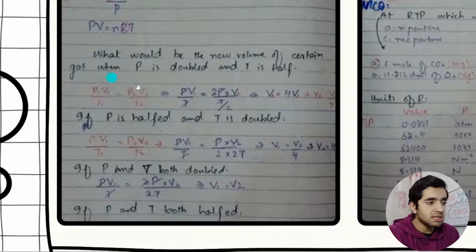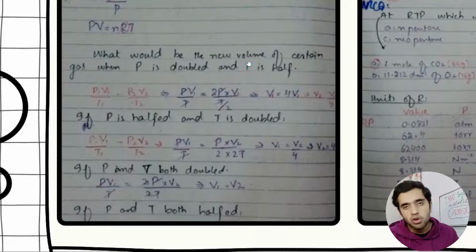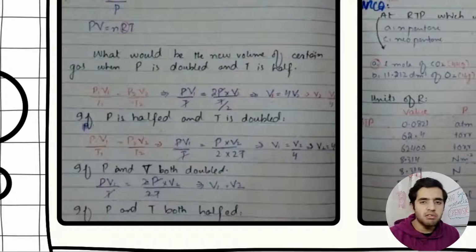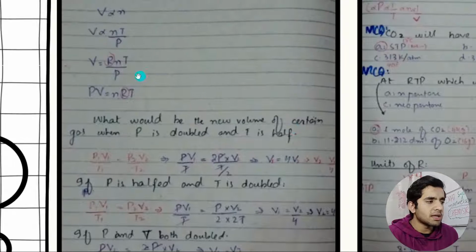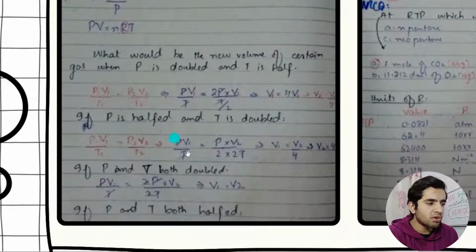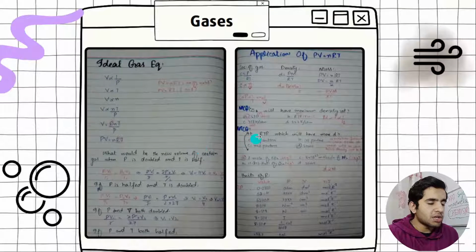These are some questions that can be made from here, like if initial volume is half of final volume, what will be the final pressure, and all that stuff. The number of moles and the gas constant are always constant. These both will be constant. So just divide by temperature over here, and you will get P1 V1 divided by T1 is equal to P2 V2 divided by T2. This is what I have written here. So you can solve all these problems with this formula.